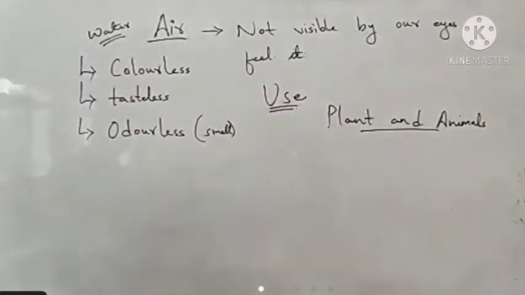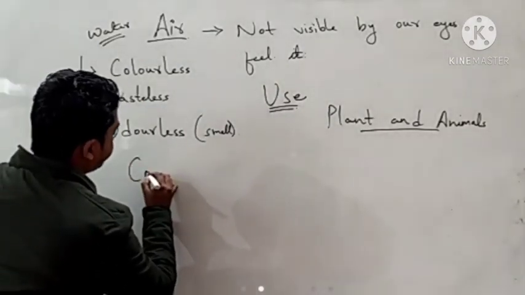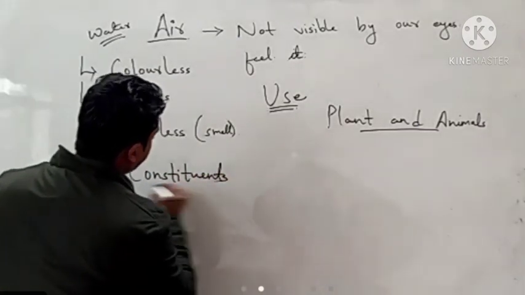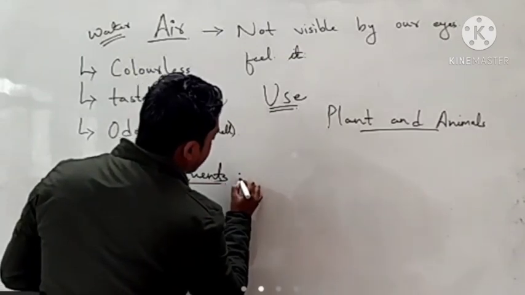Then we talked about its constituents. Constituent means what does it contain?